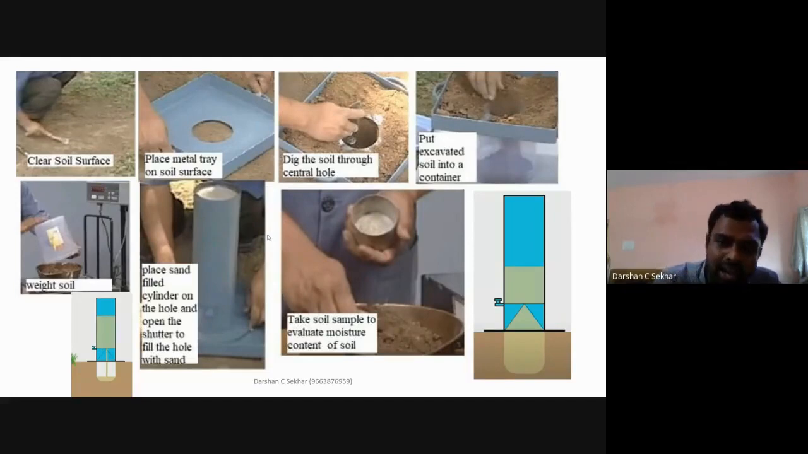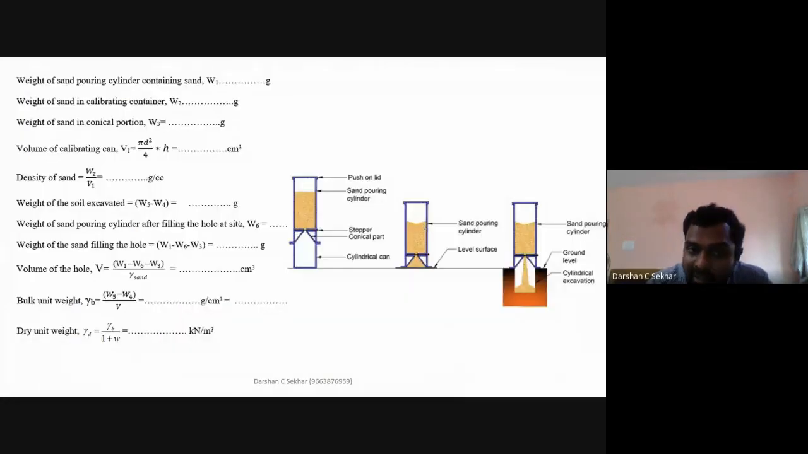What will happen? My sand will start to flow such that it is going to fill up this entire hole which I have dug. So again, it will be in excess of this conical shape. Now, once it has stopped, it will not flow any more. Then close the shutter. Then take the weight of this sand pouring cylinder after the sand has been poured at the site. You get that weight, which is this W6 value.